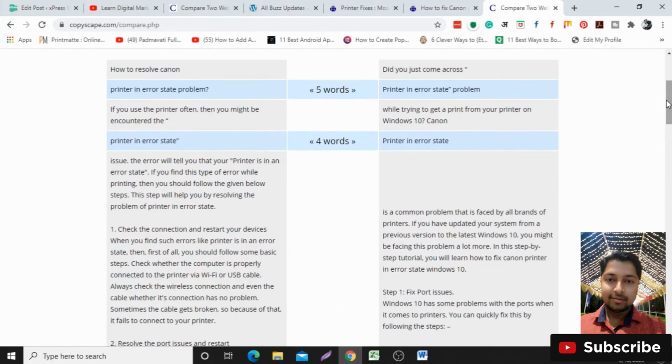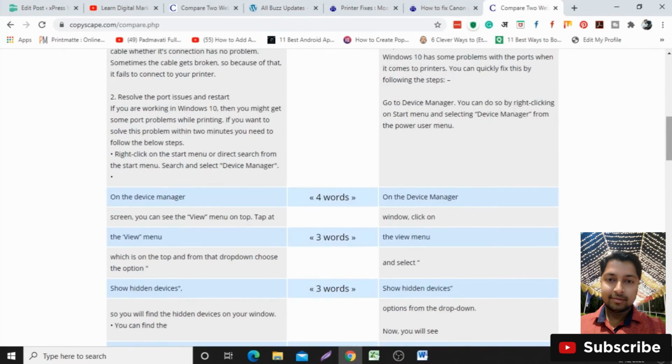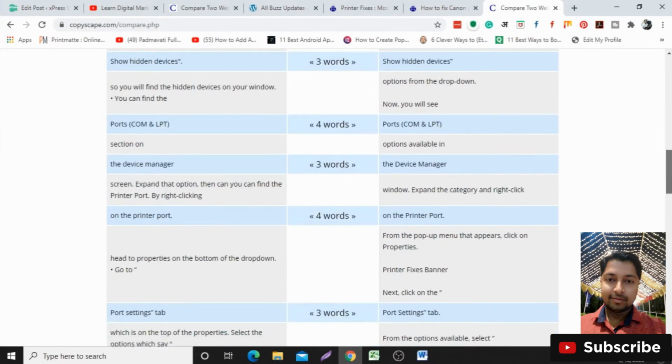It is showing blue boxes. As you can see, these blue boxes show the lines or phrases which have plagiarism in them. As I scroll down, you can see most of the terms which have been used are technical terms, and we cannot change them. It will remain the same.